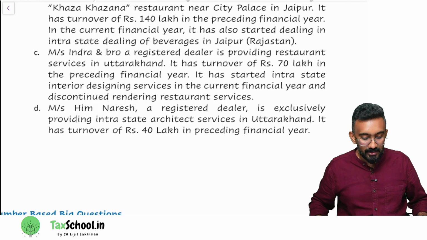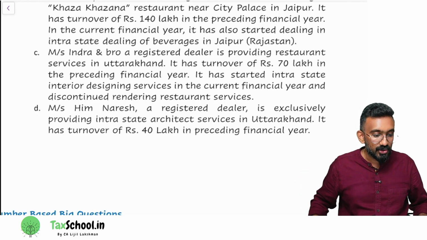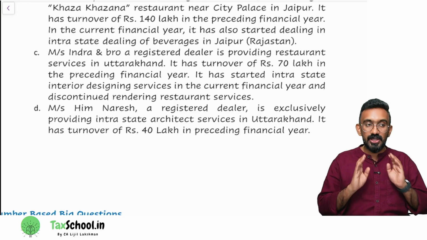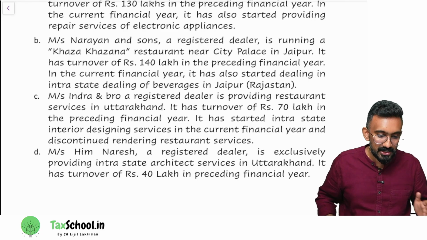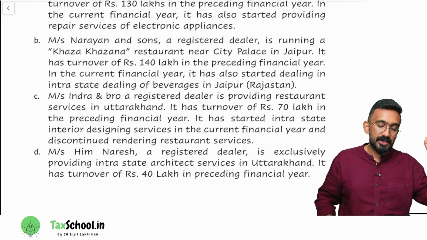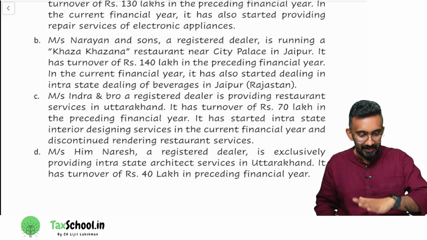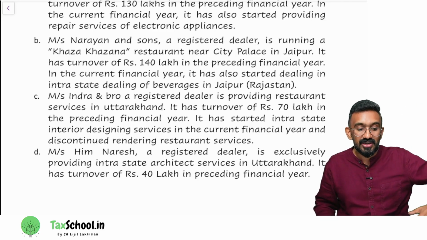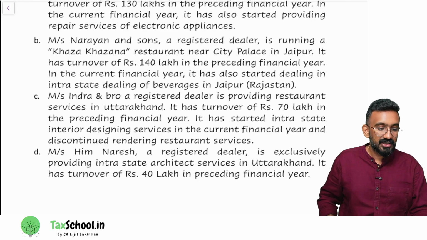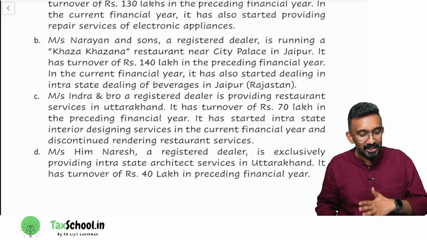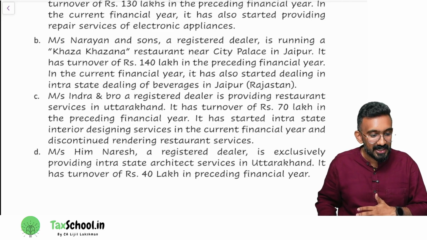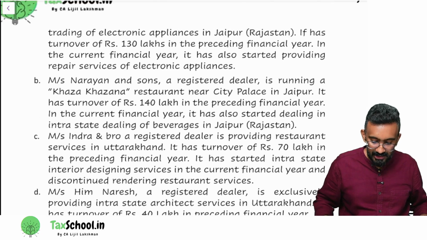Why in the previous question they were not eligible for 10 2A? Because their turnover was 70 lakhs. So how will you check? First, I will check whether they are eligible for composition levy scheme, that 1% or 5%. Their turnover limit is 1.5 crores or 75 lakhs. If that is not eligible, then I will check the next scheme, which is 10 2A. There, my turnover limit has to be less than 50 lakhs in the previous year. That is how my checking would come.